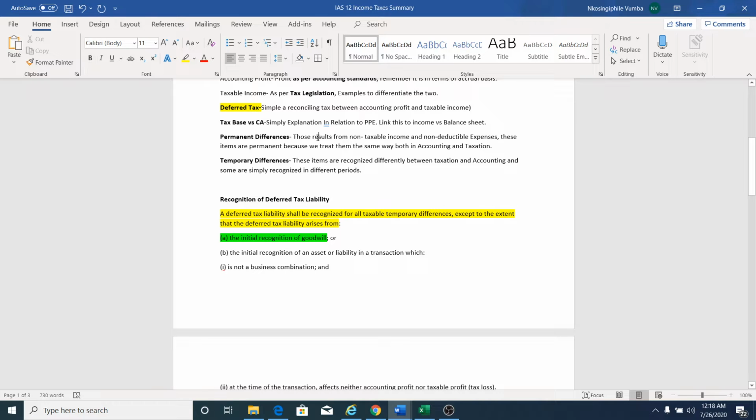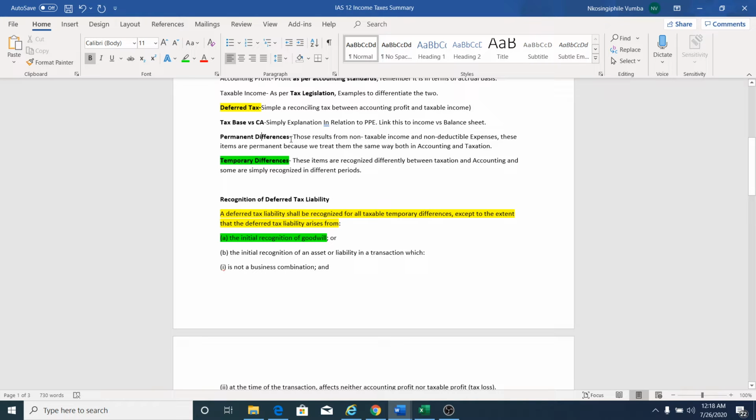Wonderful. So we've talked about the temporal differences, and we've also got the permanent differences. We all know that temporal differences are the ones that result in a deferred tax asset or liability or whatever. And then we've got these permanent differences.